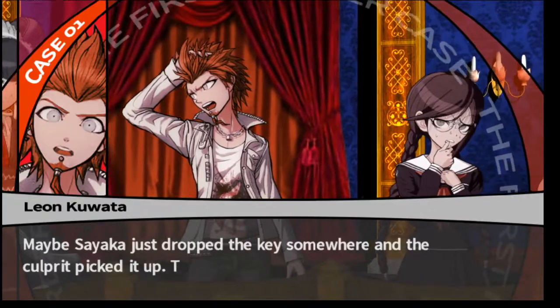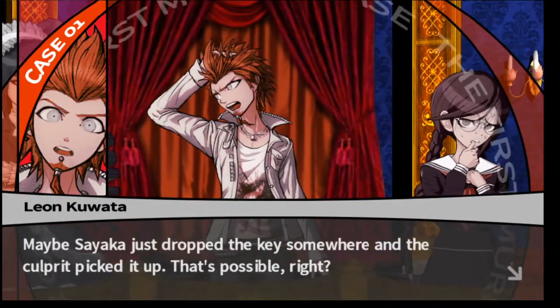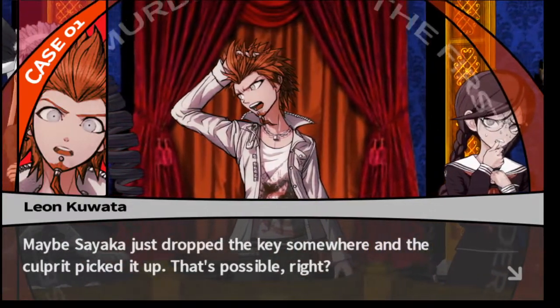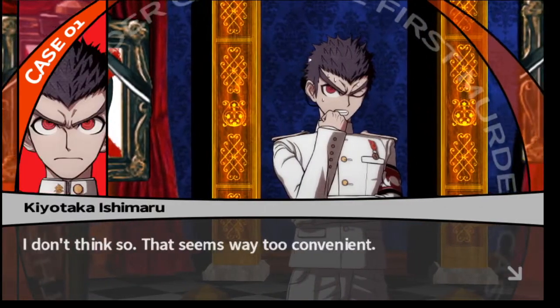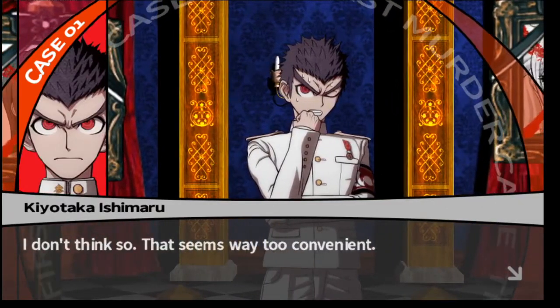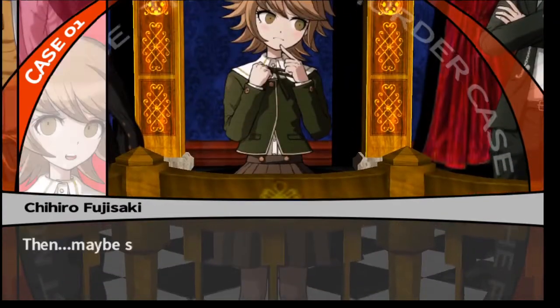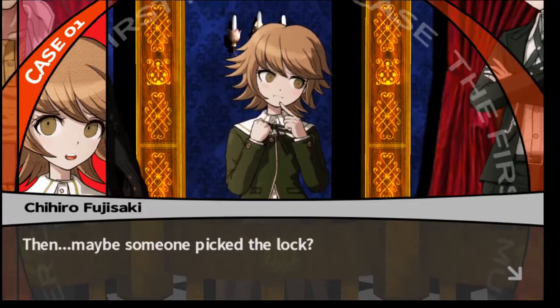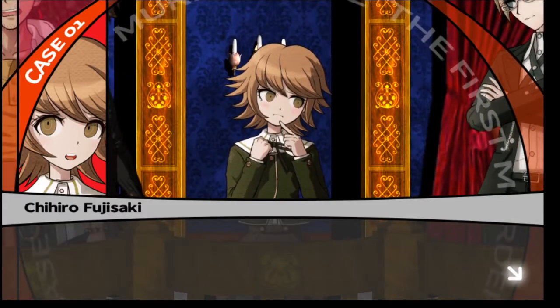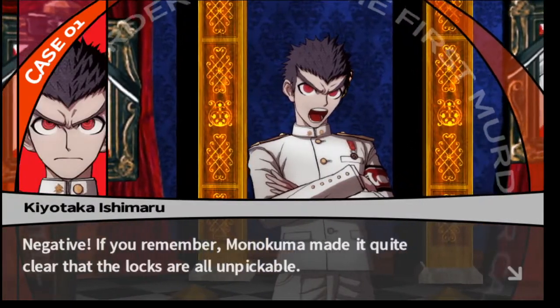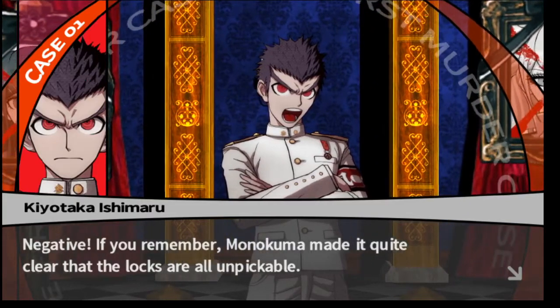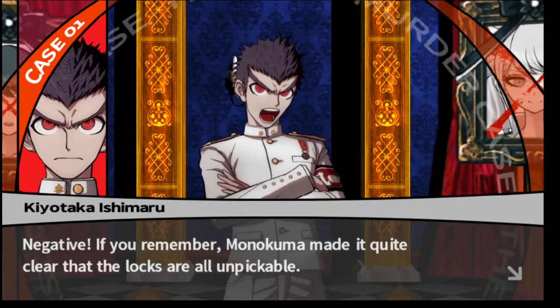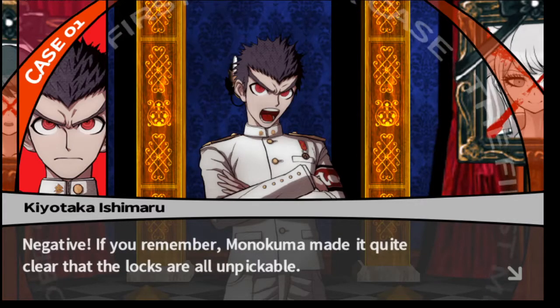Maybe Sayaka just dropped the key somewhere and the culprit picked it up. That's possible, right? I don't think so. It seems way too convenient. Agreed. Then, maybe someone picked the lock? I don't think that's very likely. Negative! If you remember, Monokuma made it quite clear that the locks are all unpickable. Oh wait, yeah, he did. Small detail I forgot about.